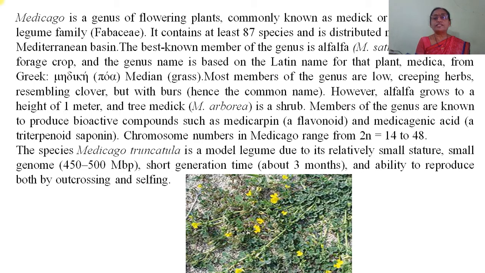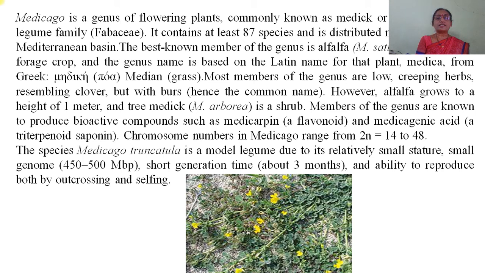Most members of this genus are low creeping herbs resembling clover but with burrs. However, alfalfa grows to a height of 1 meter, and tree medic, that is Medicago arborea, is a shrub.